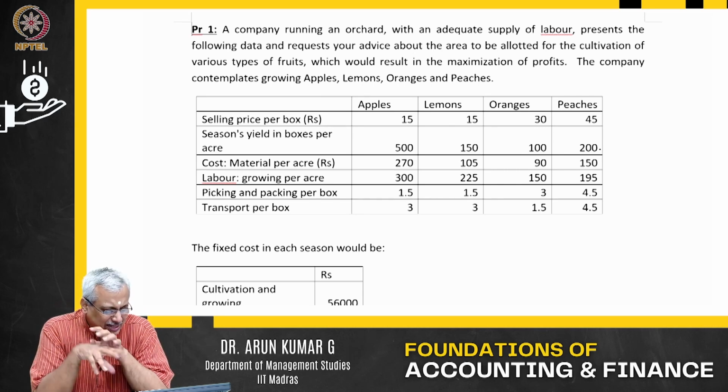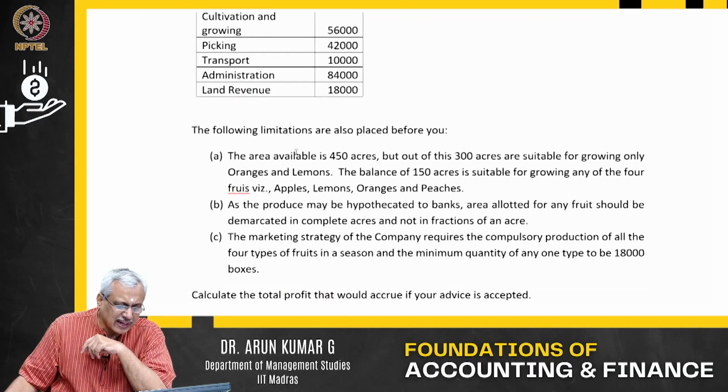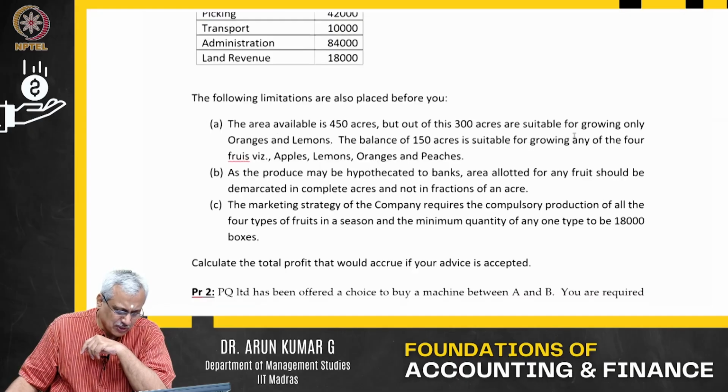They are given selling price per box, season's yield in boxes per acre, material cost per acre, labor growing per acre, picking and packing per box, transportation per box. And then there are some fixed costs, and the following limitations are also placed before you.